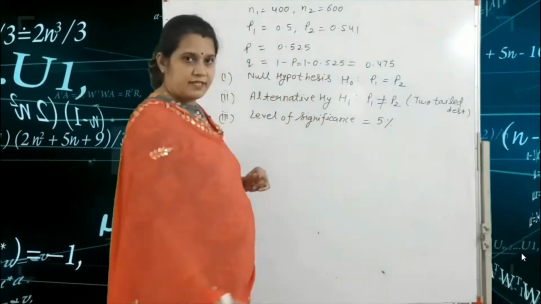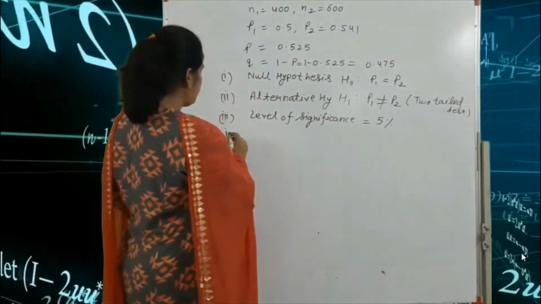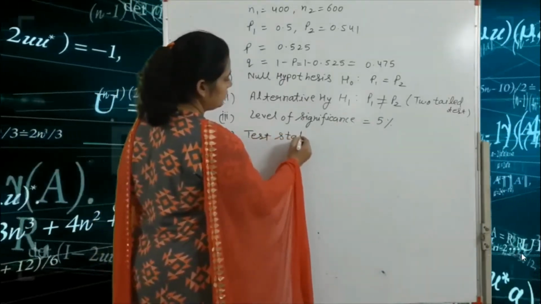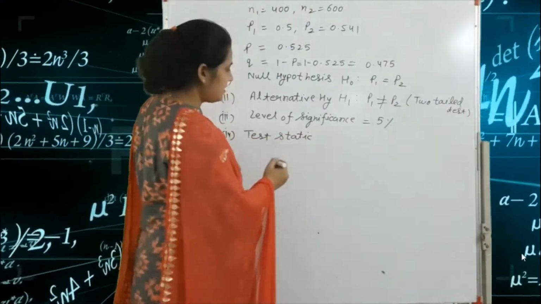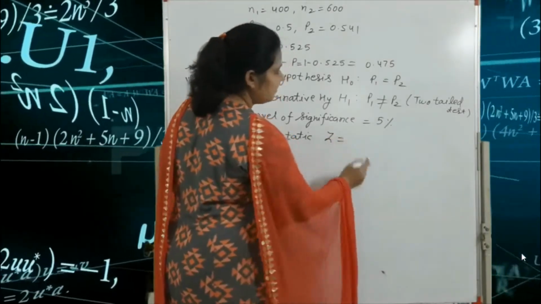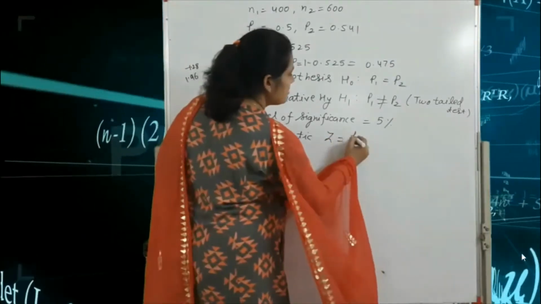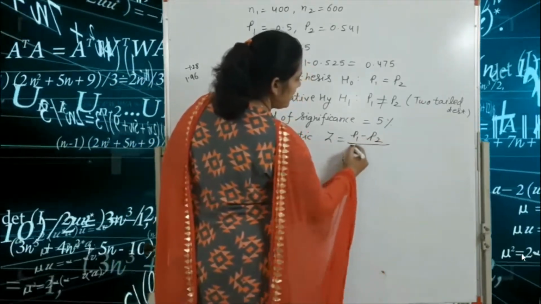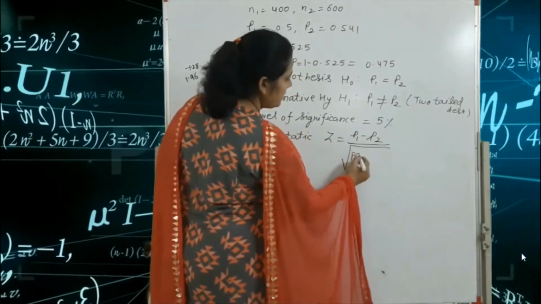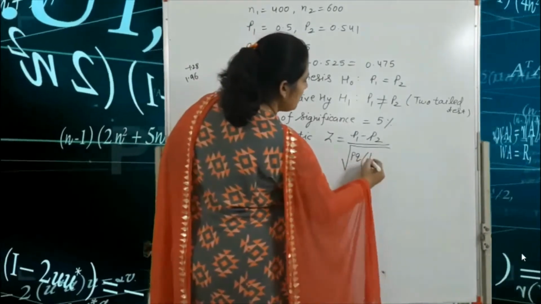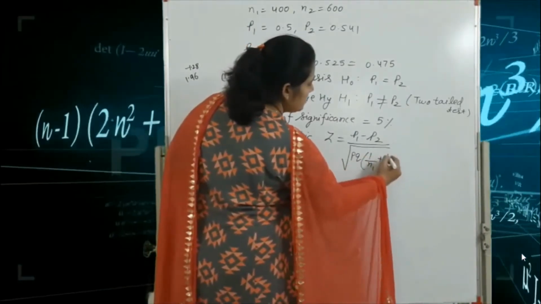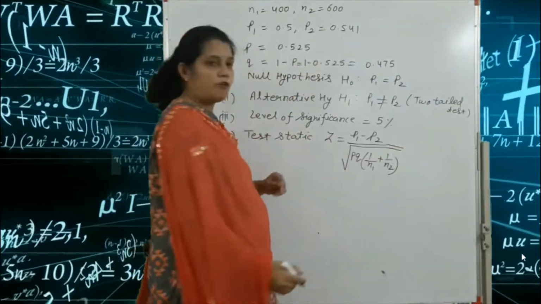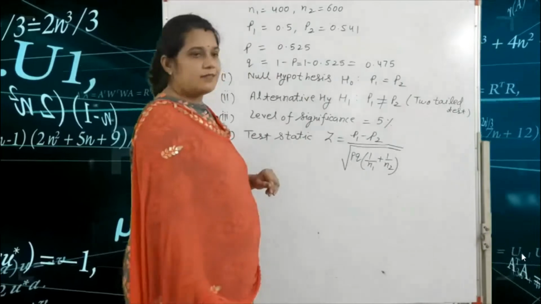The fourth step is the test statistic. So the test statistic is Z is equal to, the formula is small p1 minus small p2 divided by the square root of p into q times (1 upon n1 plus 1 upon n2). This is the formula of the test statistic.